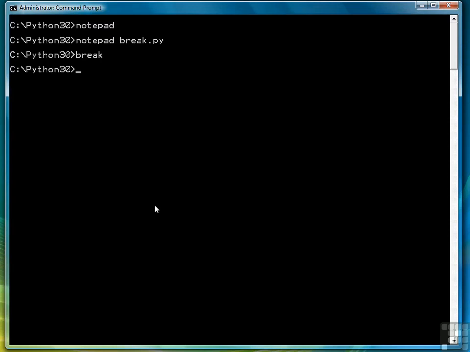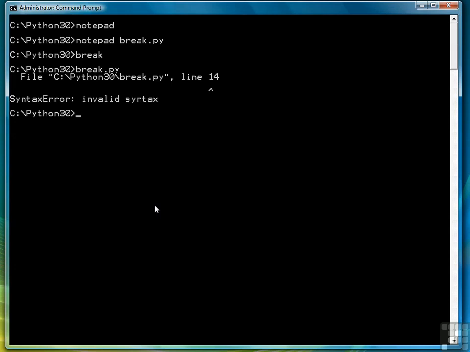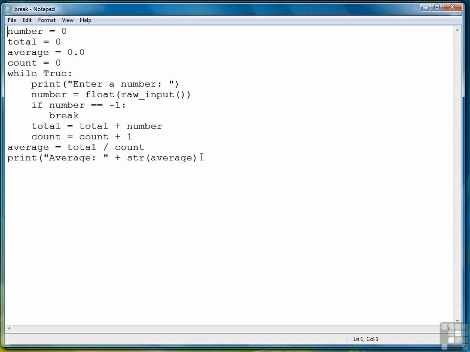Oops, I didn't do that right. Break.py. There we go. We have a little syntax error. So let's go back into the program. Our syntax error is right here. I left off the closing parenthesis for the whole print function. Very common to do when you're typing. As I'm typing this parenthesis, I'm seeing that parenthesis as the match, when of course that's the match for this parenthesis. So I need a second closing parenthesis to fix it up. There we go.